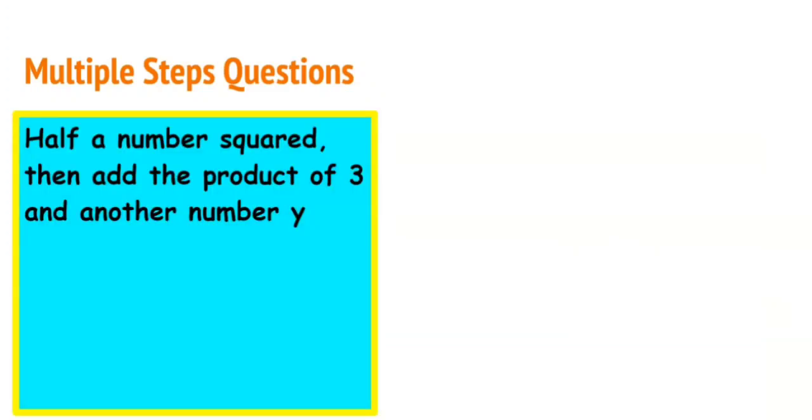I'm going to allow you to try this example. It says half a number squared, then add the product of 3 and another number y. How would you solve this problem?